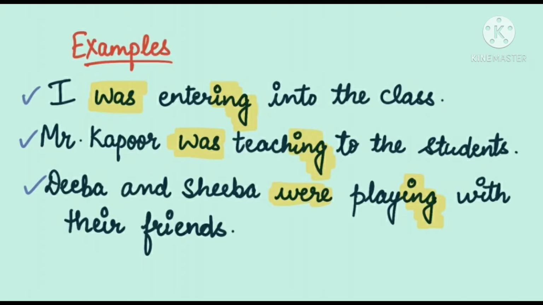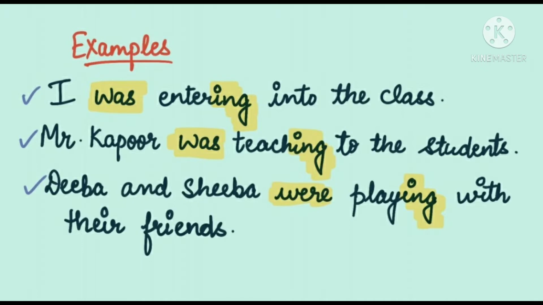Let's talk about examples here. First is I was entering into the class. Here I is singular, so with it was, and with the verb don't forget to put ing. Next is Mr. Kapoor was teaching the students. Here Mr. Kapoor again is singular, so was, and with the verb ing.